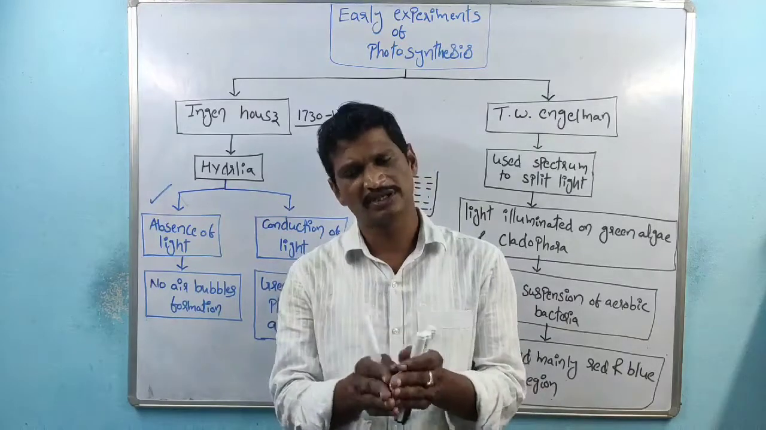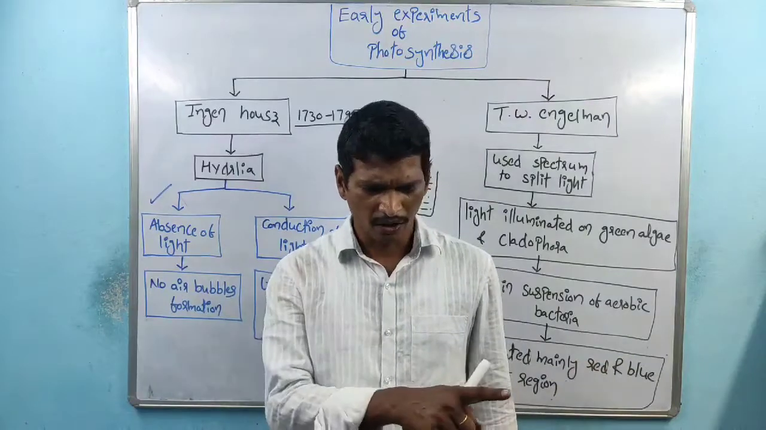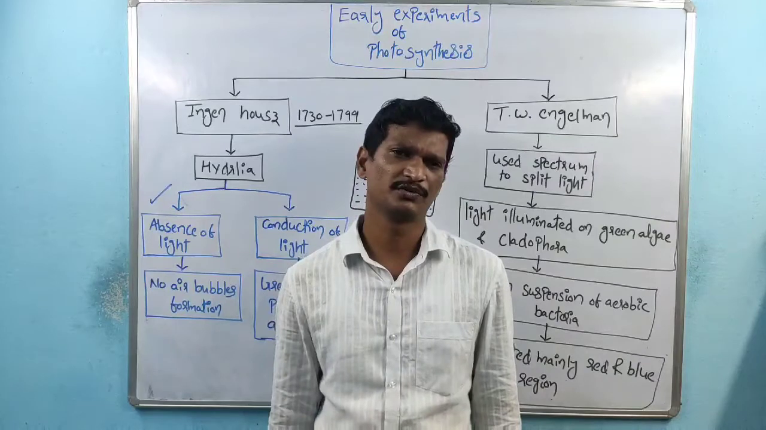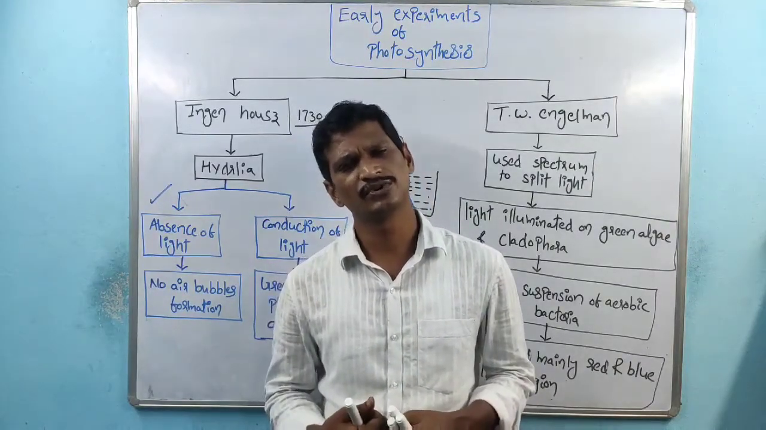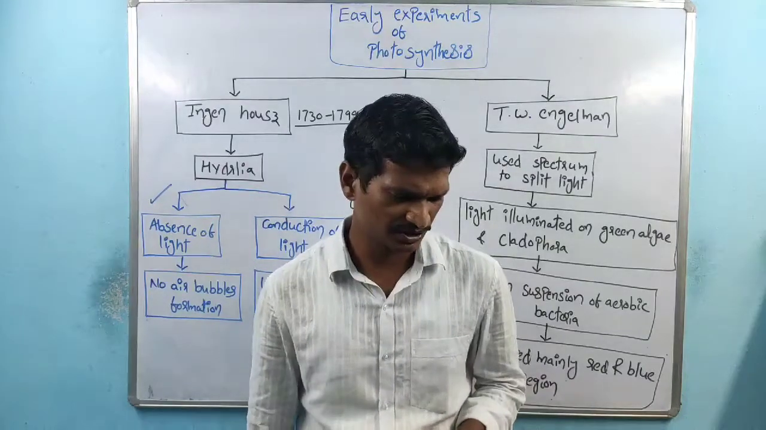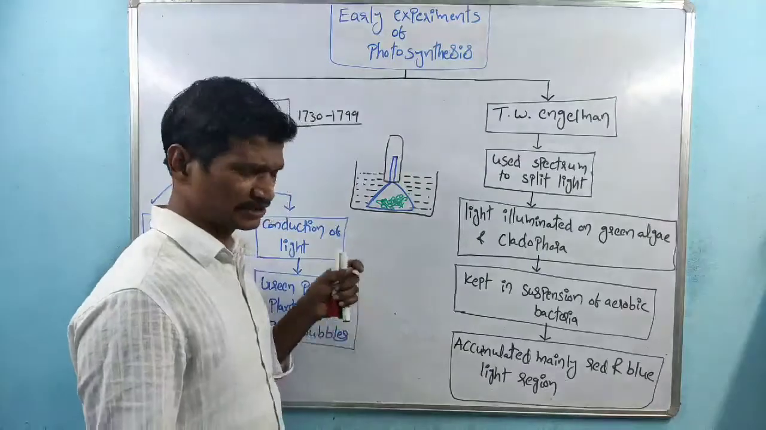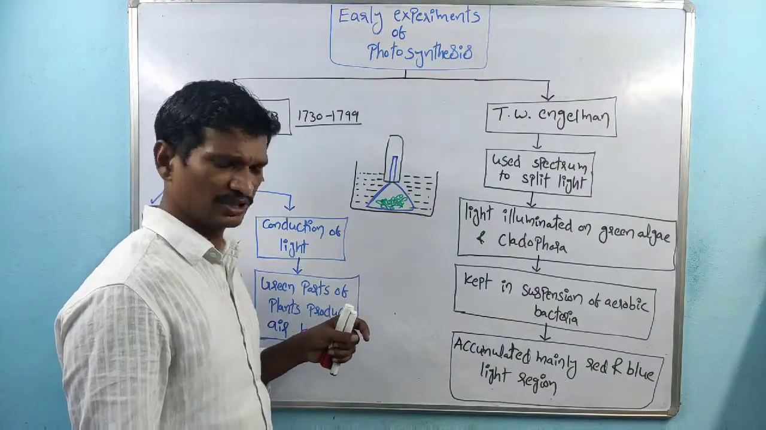See, the light is divided into that vector. So in all the regions, the photosynthesis rate is not equal. At different regions, the rate of photosynthesis is different. So he first did that experiment, and in certain regions, the maximum rate of photosynthesis is there.